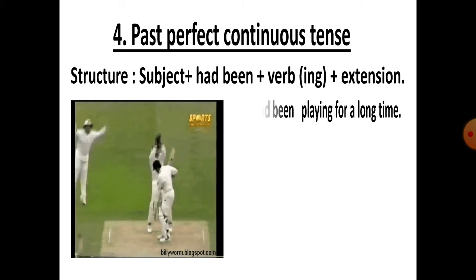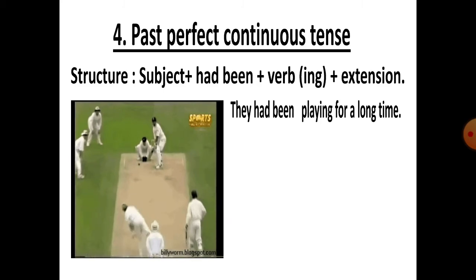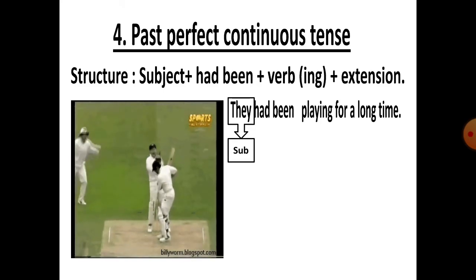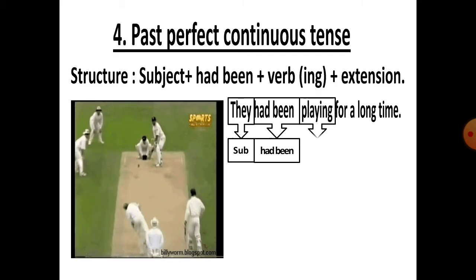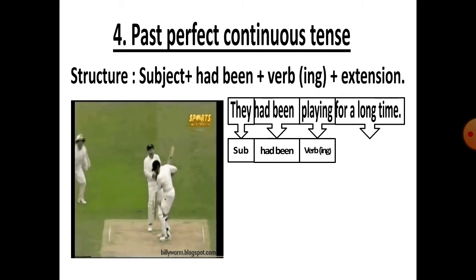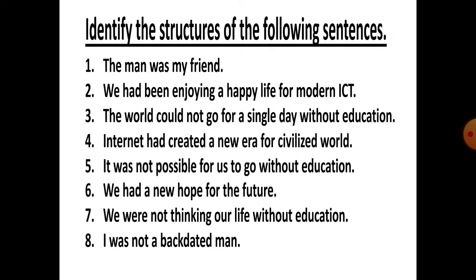Now look at the example. They had been playing for a long time. They is the subject, had been is the auxiliary, playing is the verb with ing, and for a long time is the extension. Now it's an individual test, dear students. We have discussed the forms, its negative and interrogative form also.